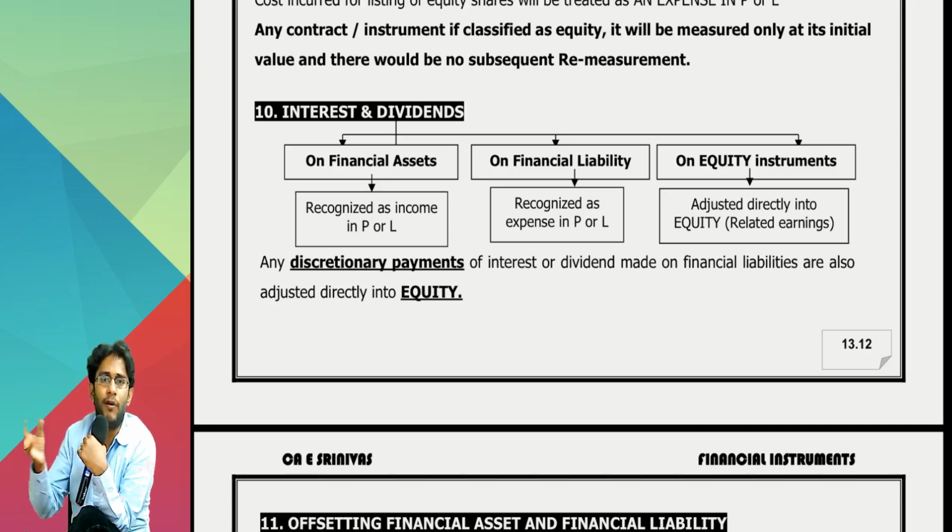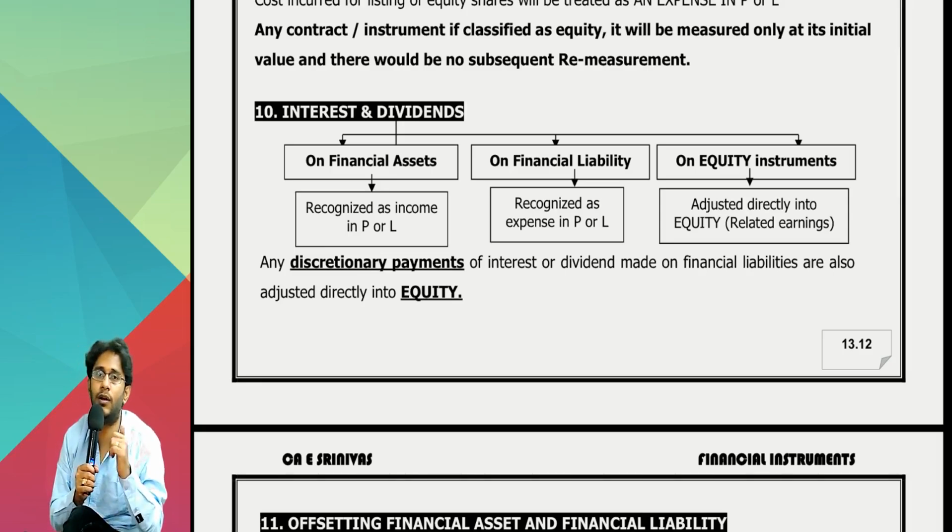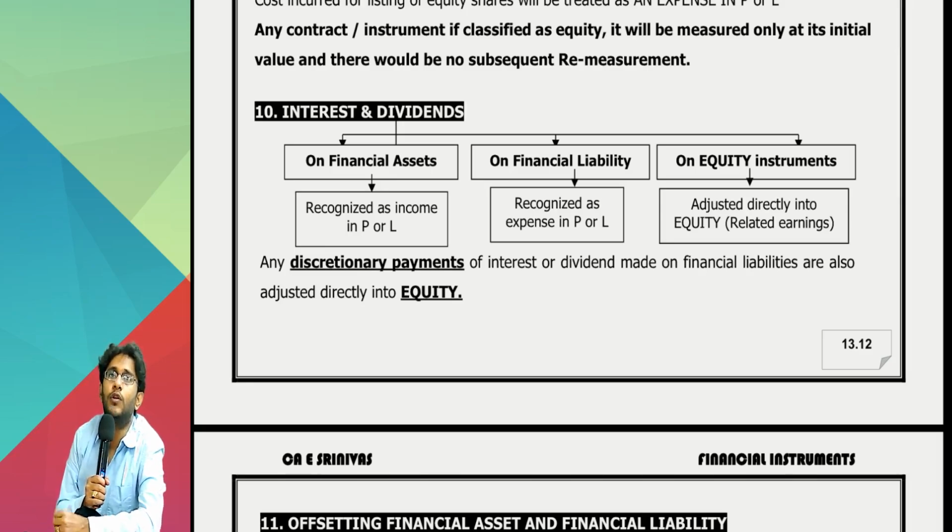Similarly, you have a borrowing. On that borrowing, you paid interest. Where will interest expense come? P&L, OCI, retained earnings? P&L. So moral of the story: interest and dividend income, P&L. Interest expense, P&L. On your equity shares, you declared dividends. Where will it come? You paid dividend to your equity shareholders; where will it come?